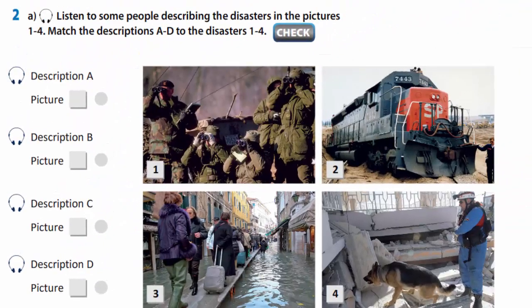Now, exercise 2. You are to listen to some people describing the disasters in the pictures. Match the descriptions to the disasters.